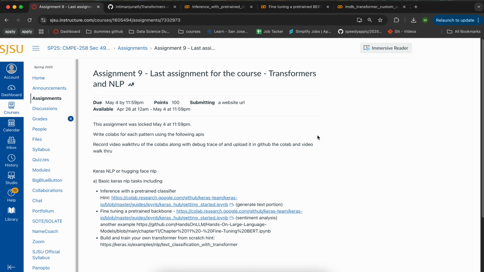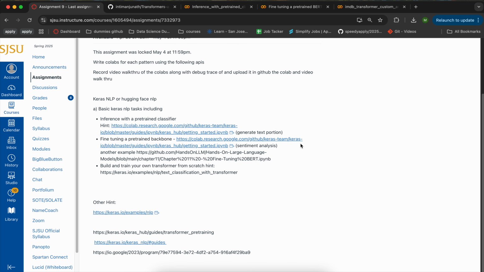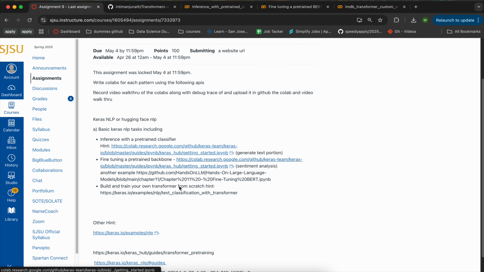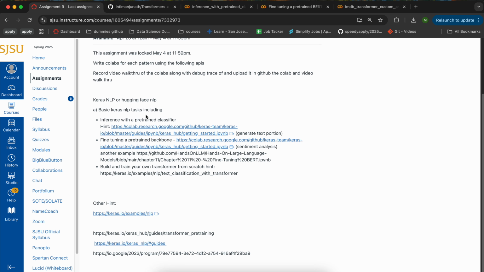I'll be presenting the last assignment of this course, that is transformers and NLP. And this is sad, I have enjoyed this course very much. This is the Keras NLP Hugging Face assignment. Basically, we do the NLP tasks, including inference with the pre-trained classifiers, fine-tuning the pre-trained backbone, and building and training your own transformers from scratch.